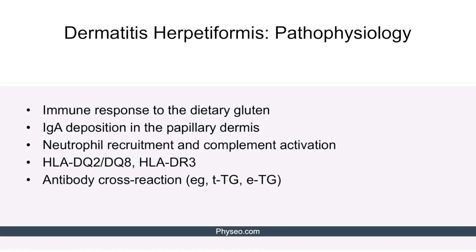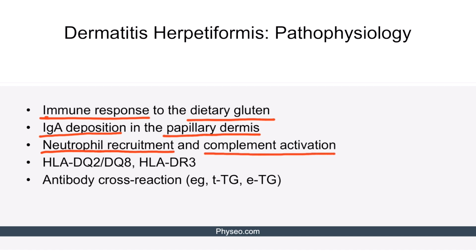Now let's take a minute to understand the pathophysiology behind this disease. Dermatitis herpetiformis results from an immune response to the dietary gluten, leading to IgA deposition in the papillary dermis. As a result, neutrophil recruitment and complement activation occur. You should know that genetics could be the primary triggering factor because both celiac disease and dermatitis herpetiformis are associated with the expression of the same HLA types, such as HLA-DQ2, DQ8, and HLA-DR3.